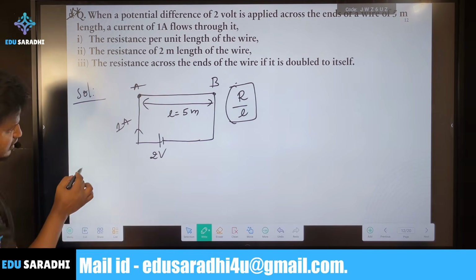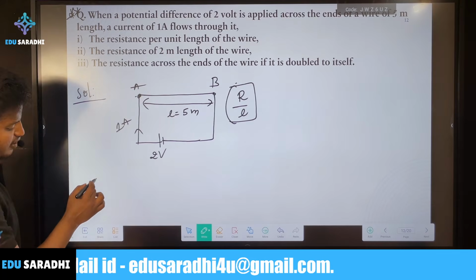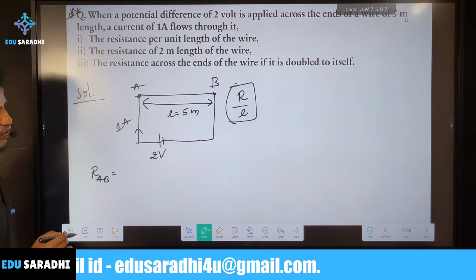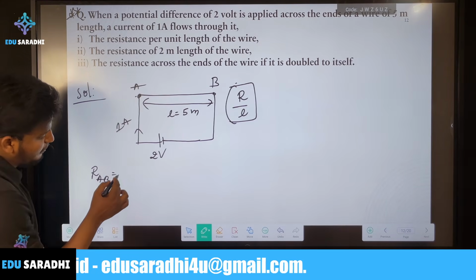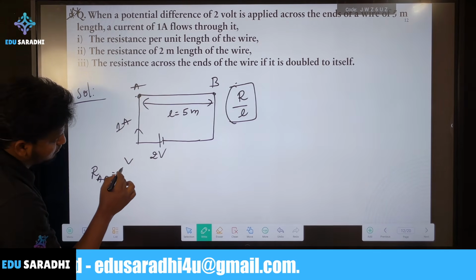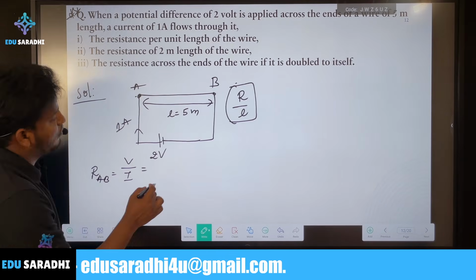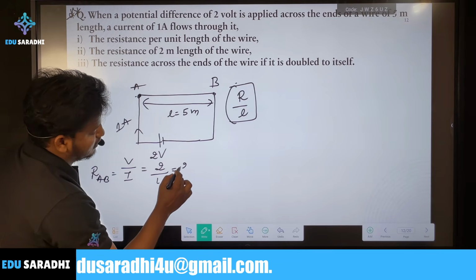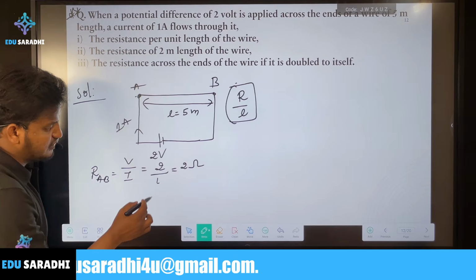First, we need to find the resistance of wire AB. As we studied, by Ohm's law, R is equal to V by I. V is 2 volts and I is 1 ampere, so the resistance is 2 ohms.